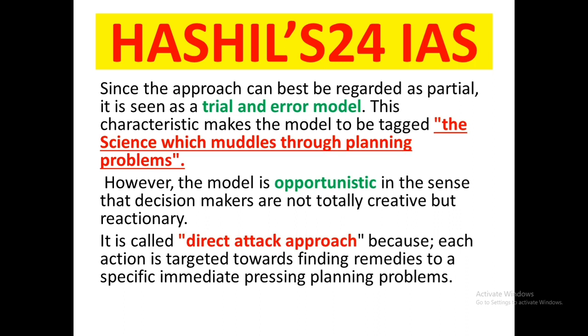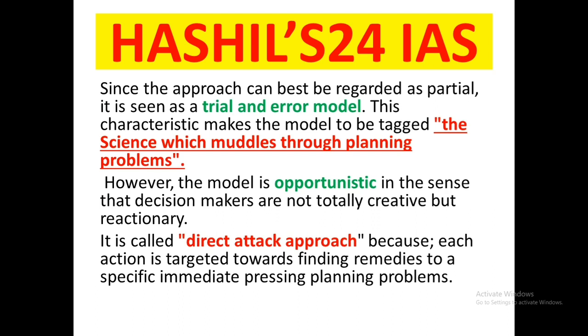That's why it is treated as a trial and error approach. So what is the disjointed incrementalism model? The model is tagged as the science of muddling through planning problems, that means the science which copes with or manages planning problems. This model is opportunistic in the sense that decision makers are not totally creative, rather they are reactionary. That means they don't attempt decision making or planning from zero. Rather, they take the current decision making as a base and only improve upon it.